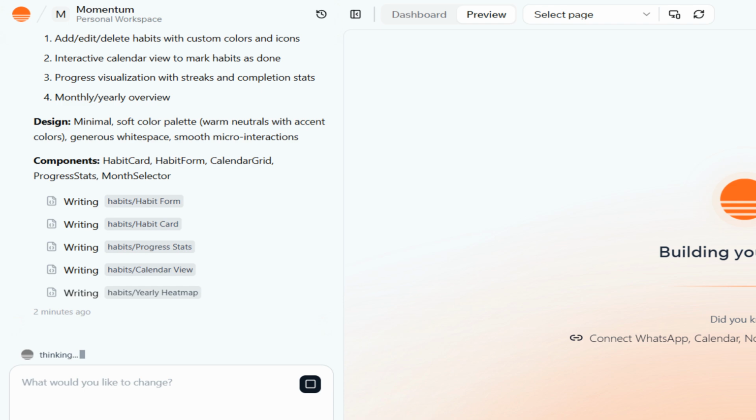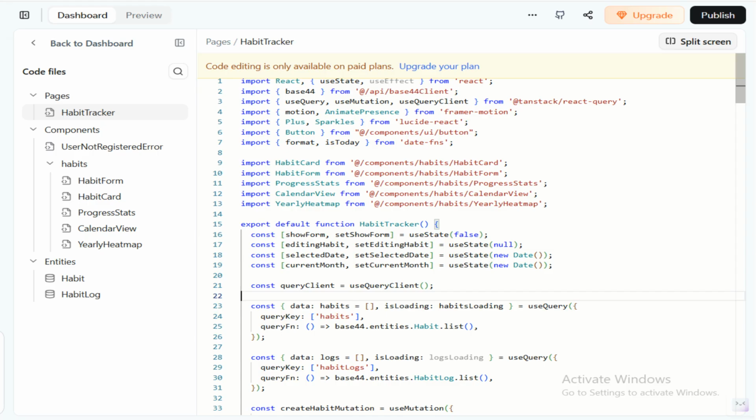Once your idea comes to life, you can see the app preview right here on your dashboard. If you want to make any changes, it's as simple as typing your request in the chat window. Base 44 keeps the preview screen very clean, but you can also access all the code that was created for you.